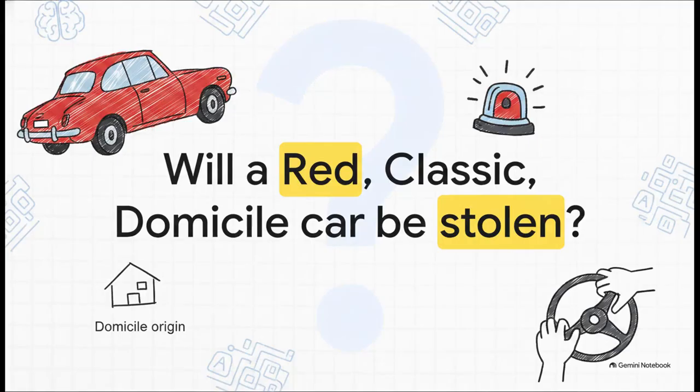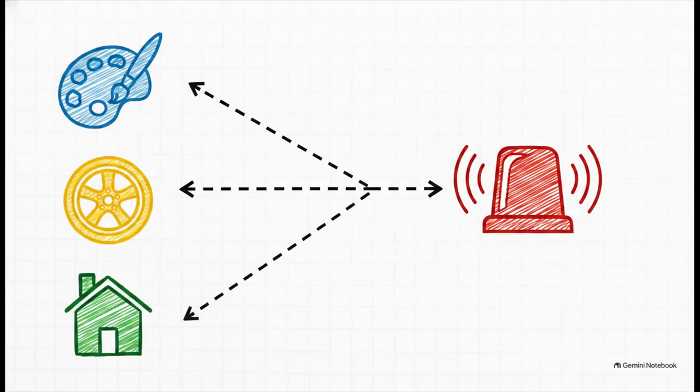trait. So, applying this Naïve Bayes logic, we can pose an exact micro-mystery to our algorithm about a brand new, unseen vehicle. If a car is red, a classic model, and domestic origin, what are the chances it gets stolen? To solve this, the algorithm just calculates the probability of each independent feature resulting in a yes. It literally just multiplies the historical fractions together.